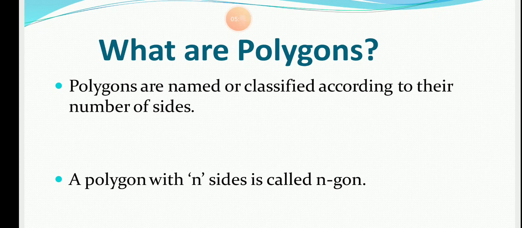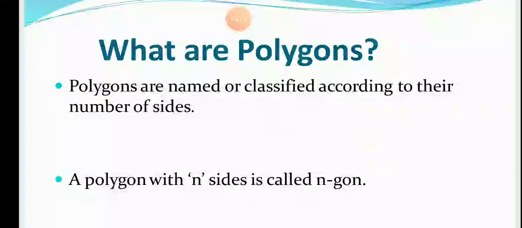It means according to the number of sides, if we take n sides, its name is classified and given. A polygon with n sides is called an n-gon. Here n sides means whichever number of sides you are taking, its name is given according to that number of sides.